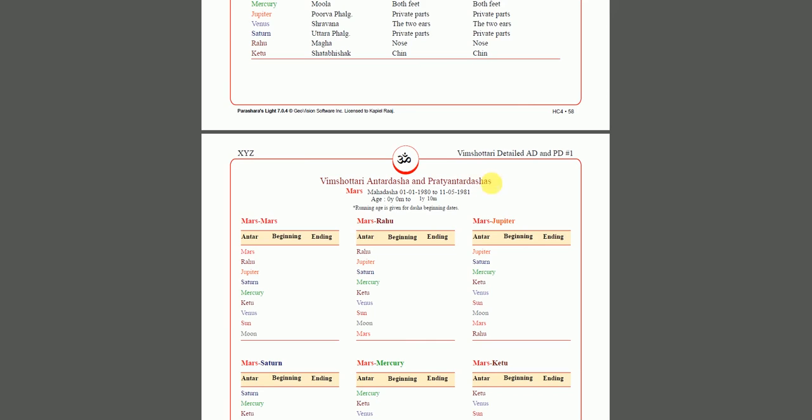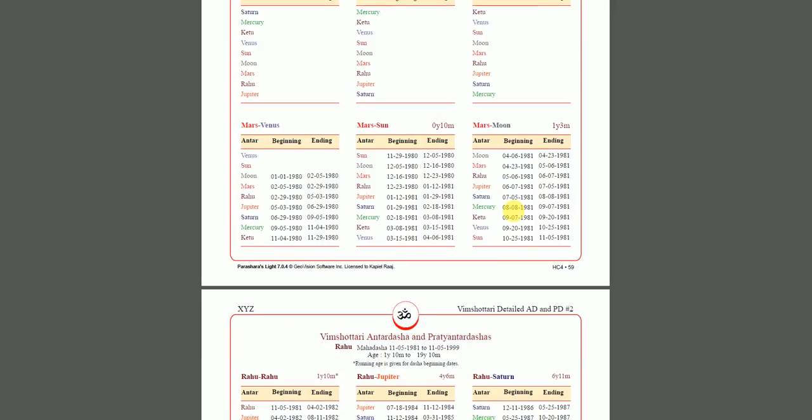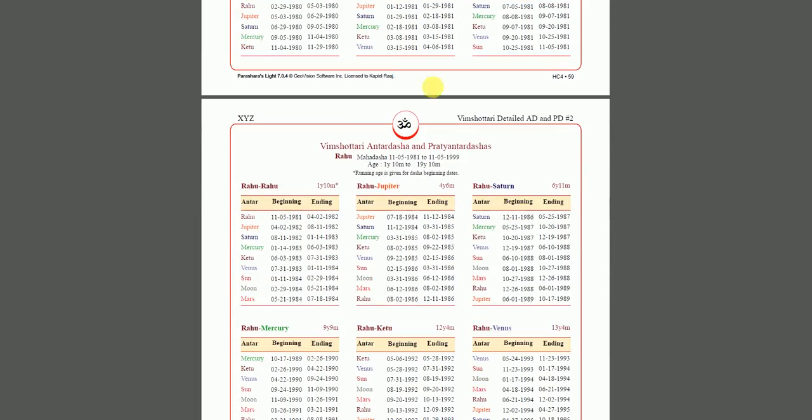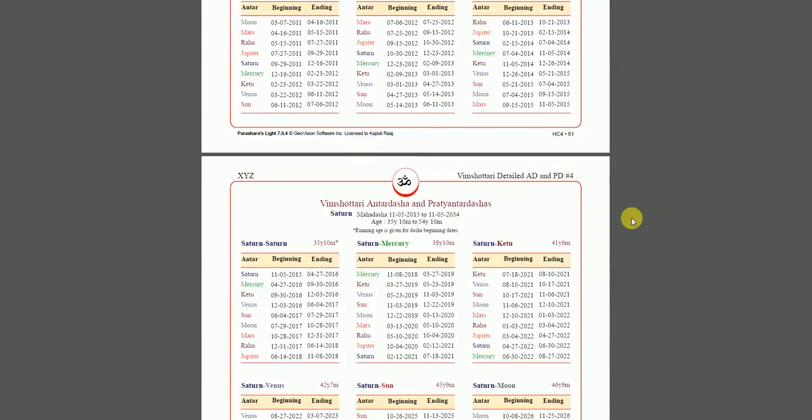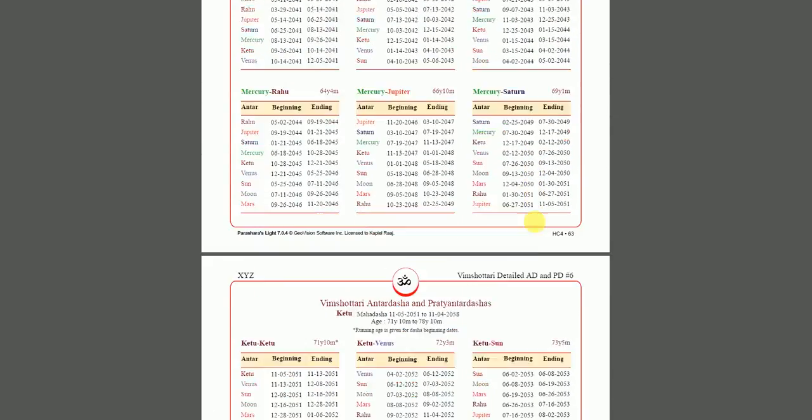Then these are Vimshotri Paryantra Dashas. Remember the Vimshotri Mahadasha, the major period, then the Antradasha, the sub-period. Paryantra Dasha is the sub-period. These periods come in for months, weeks at a time sometimes. This is to go more detailed, to exactly pinpoint a certain event. And I've written about this in my book, so it'll be very easy for you to understand.